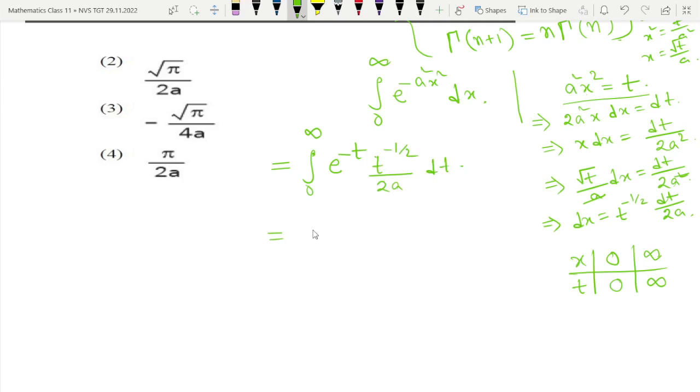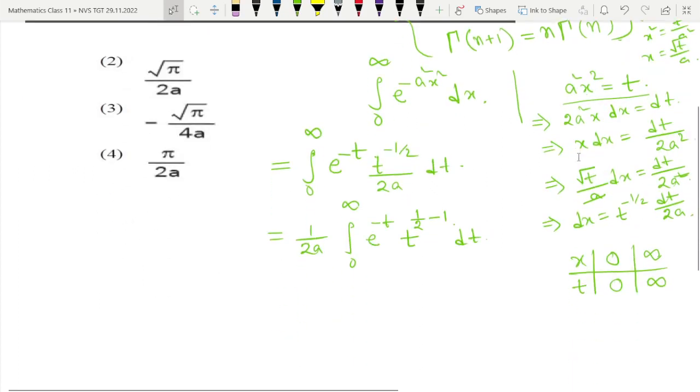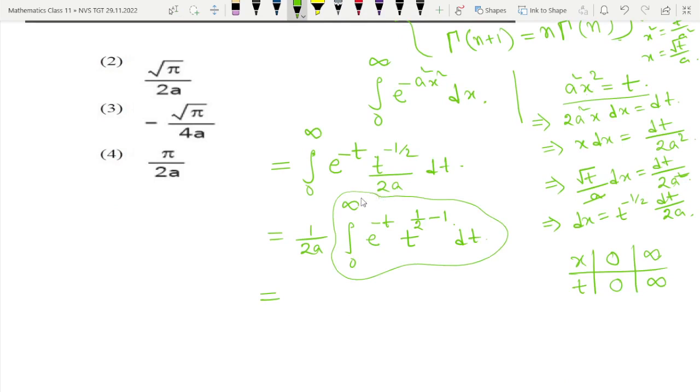So 1 by 2a I will take out, and I will write this integration e to the power minus t into t to the power half minus 1 into dt. Now come to the formula of gamma n. Gamma n was equal to the integration from 0 to infinity of e to the power minus x into x to the power n minus 1 dx. If you compare with that, then this integration is nothing but gamma half.